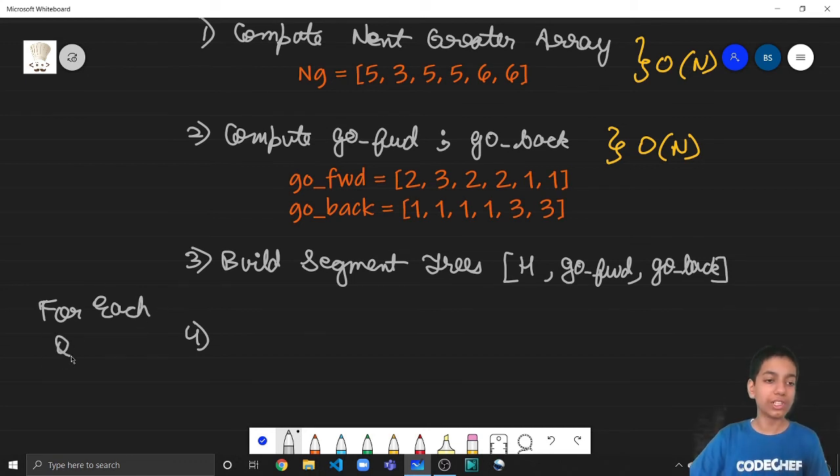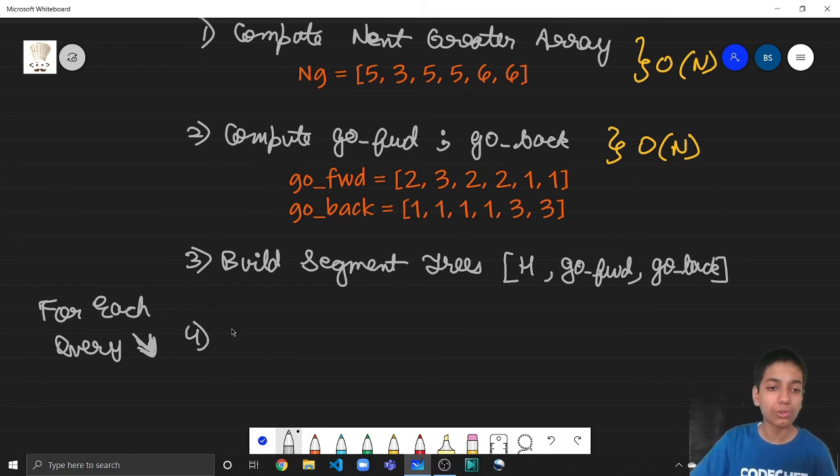These were pre-computations after we were given the heights array. These three were built just after we were given the heights array, and there were two more inputs: the number of queries and S as well, because we need to compute the L and R for each query online, right? We are not directly given the input. Basically, we have to use a mathematical formula to get the L and R from X and Y. But for now, from the fourth step, we are talking about each query.